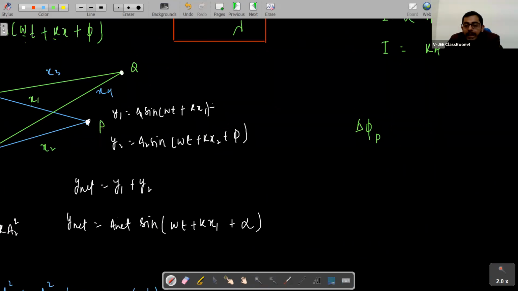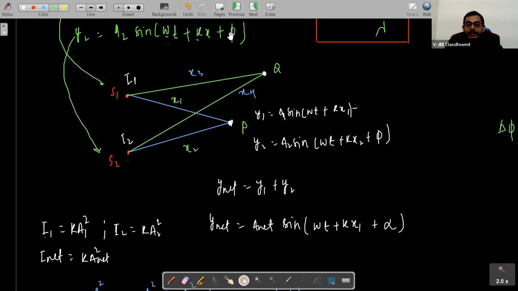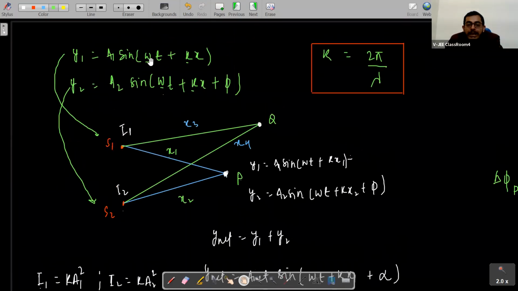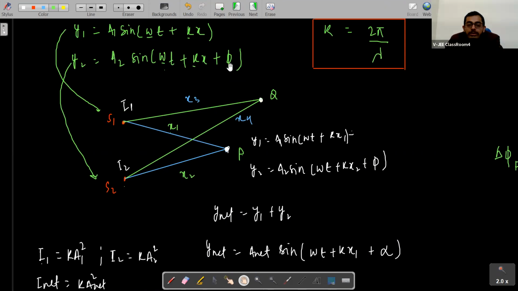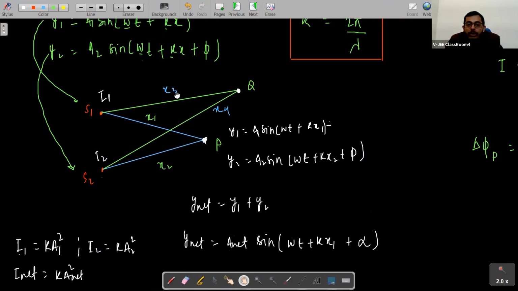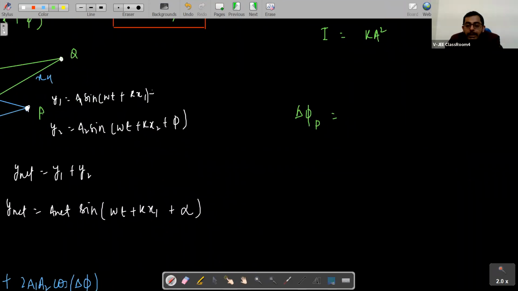So I can write delta phi at point P. Can you tell me delta phi at point P? The phase of S1 will be omega t plus k x1, and here it will be omega t plus k x2 plus phi. So if we subtract these two, what will you get? k x2 minus k x1 plus phi, right? Delta phi at P will be k (x2 minus x1) plus phi, and delta phi at point Q will be k (x4 minus x3) plus phi.